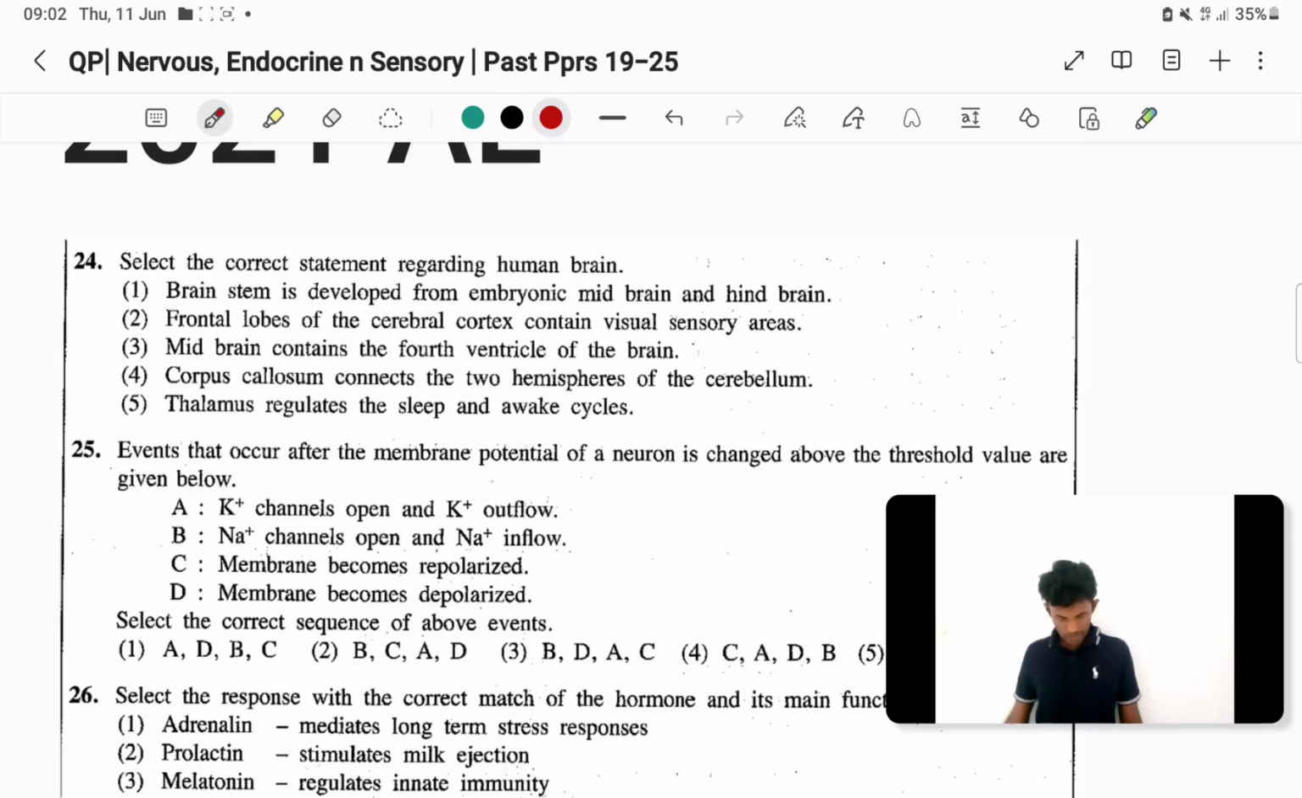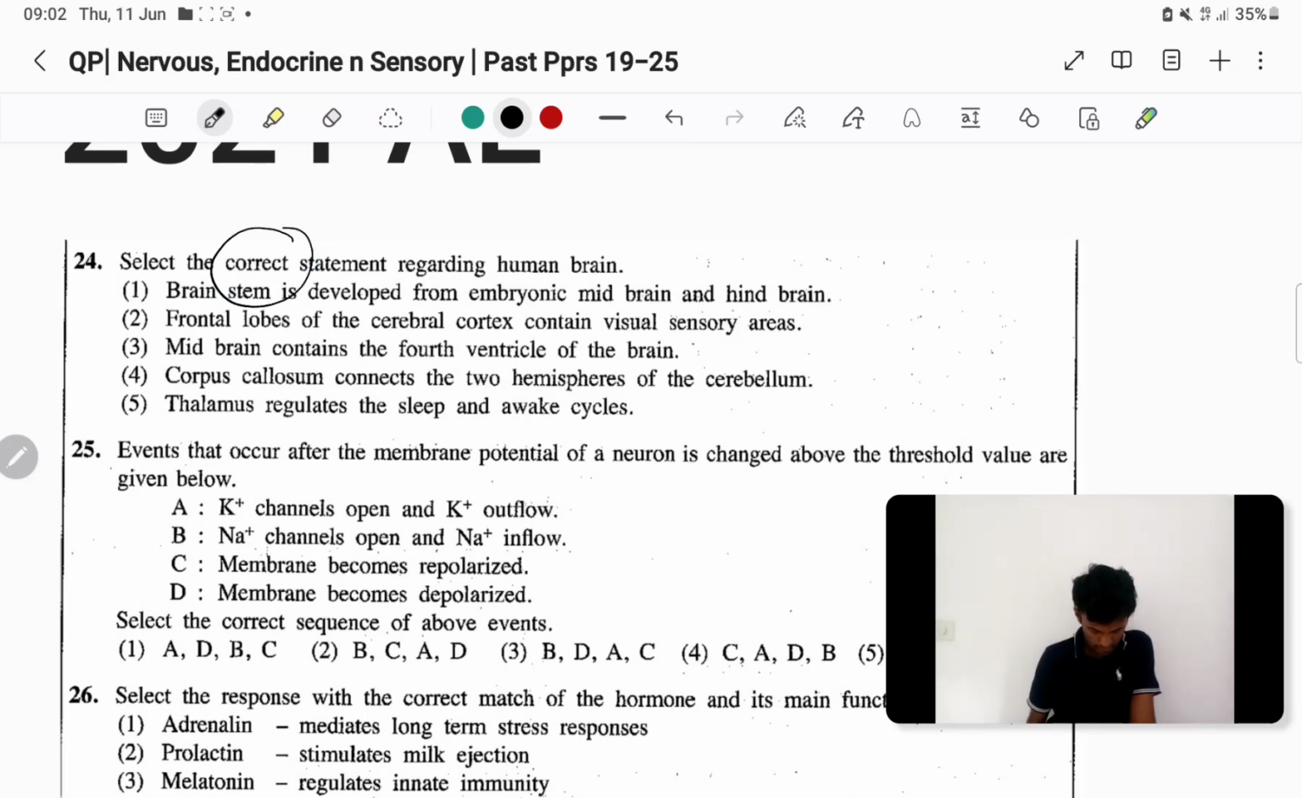Right, 21. Select the correct statement. Correct statement regarding the human brain.